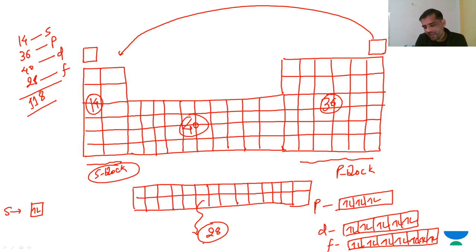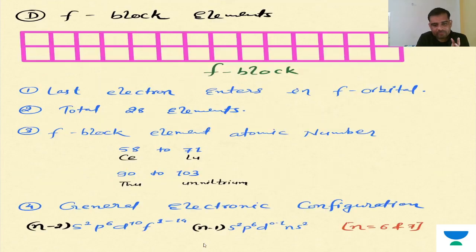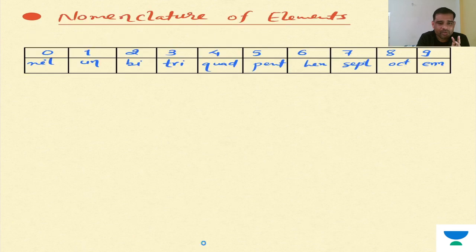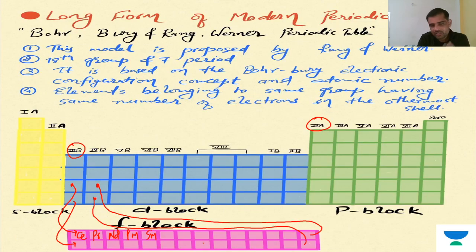And here I will try to show you, every time I keep in consideration this entire periodic table for my teaching. Just look here. I always try to keep this thing, this periodic table, always. Okay. So overall, you can see here that the yellow color is the s block, blue color is the d block, green is the p block, and pink is the f block. Okay, so this is the modern periodic table.